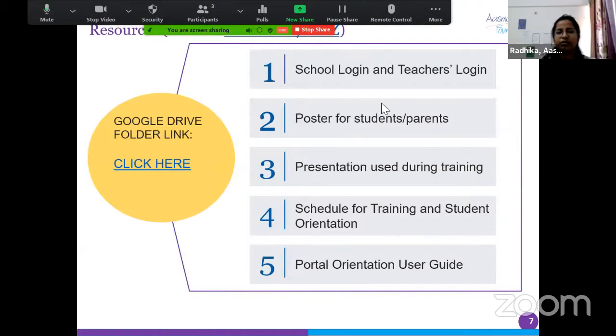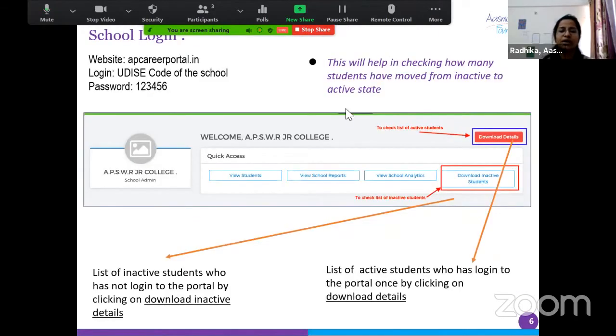All of these things will be available in this PPT. You can watch the video link again, but we'll also be sharing the documents, all of these things, with you. As far as I can understand, the role of the teachers who have joined here with us is to use the portal themselves, and request and support the students to log in, so that each and every student can make a better choice in their careers and increase their knowledge base about different career options in life.